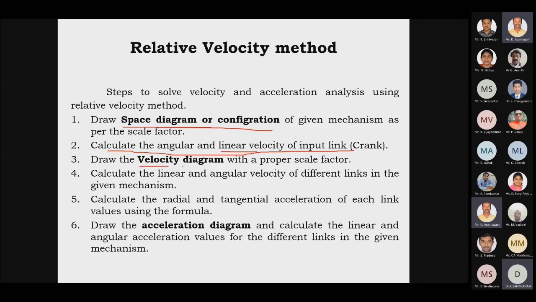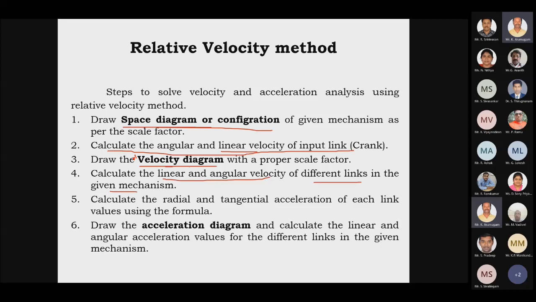Then we have to draw the velocity diagram or velocity polygon with a proper scale factor. We know the velocity unit is meter per second, but in our diagram we have to use a centimeter scale, so we have to convert meter per second into centimeters for our polygon. From this diagram we need to calculate the linear and angular velocity of the different links in the given mechanism.